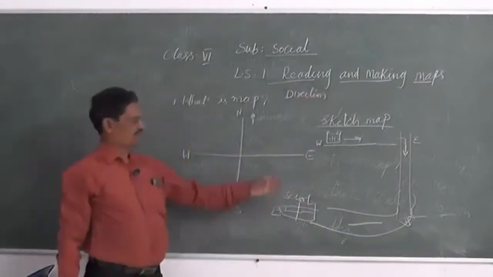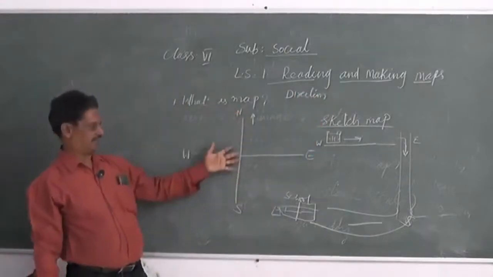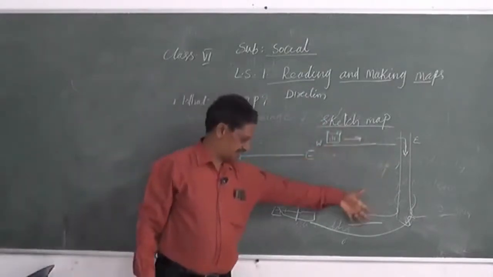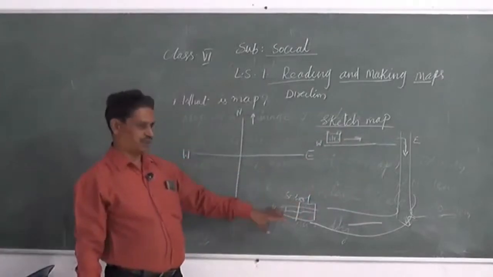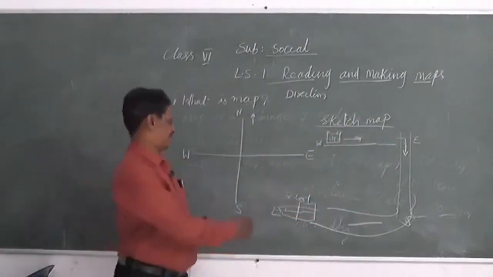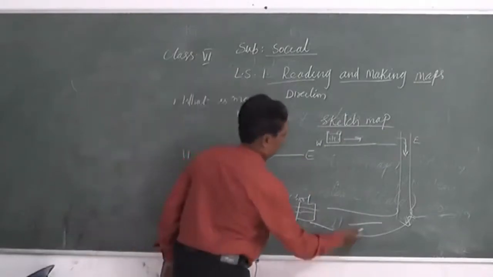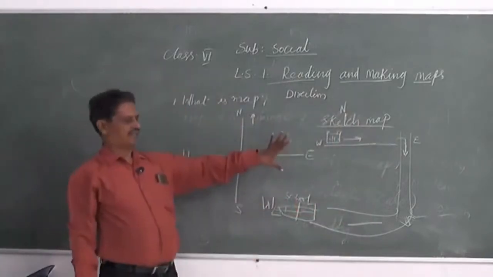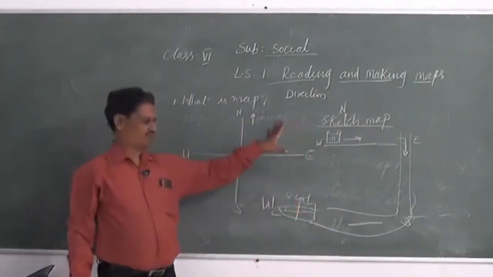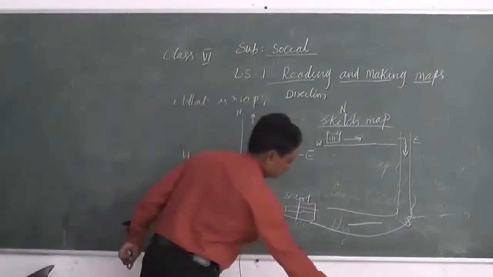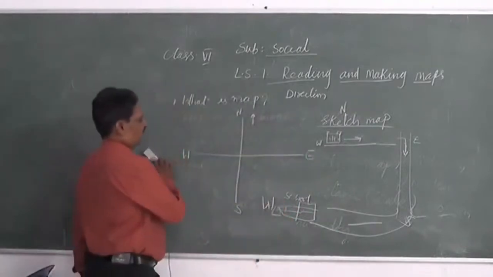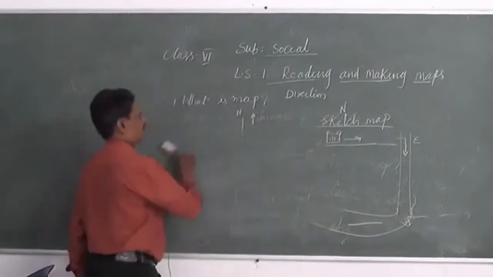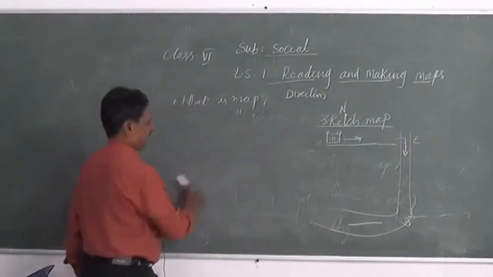So once you draw a map based on these directions, it is a sketch map. You are moving toward the east and turn in this direction, and then going to the school, you reach your school. This is the west direction. This is south, east, north, west. Likewise, we can draw a sketch map, right? In any map you can find these directions. It is used to know in which direction a place is located. Okay.